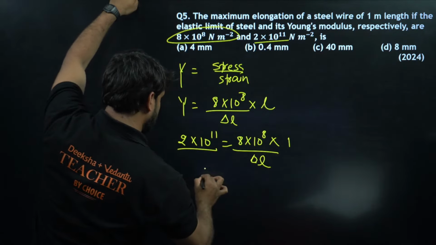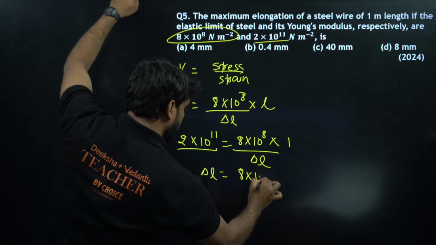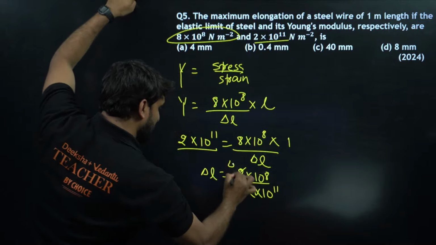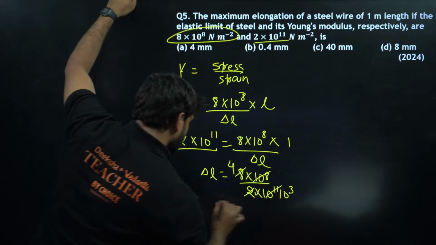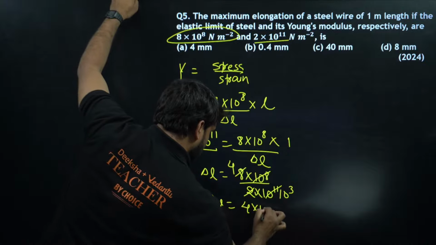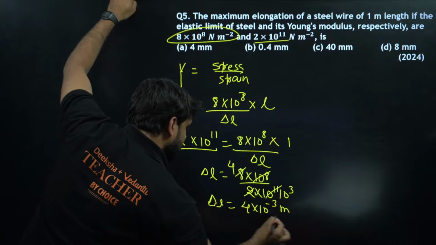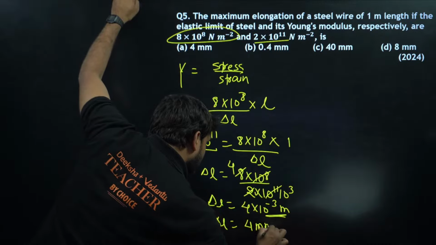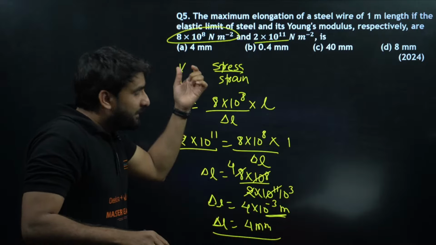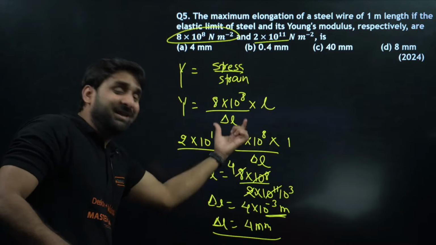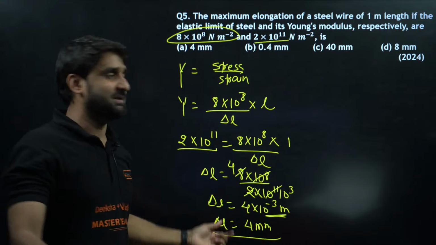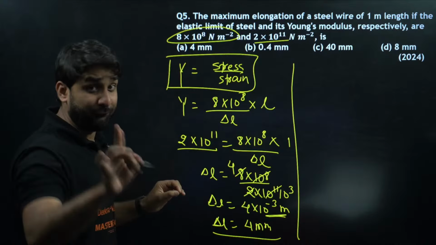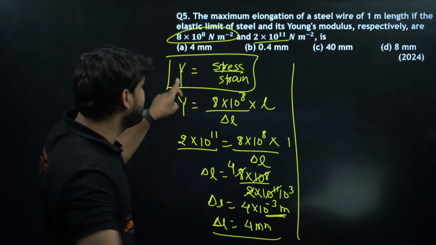So we want to calculate delta L. Delta L will be equal to 8 into 10 to power 8 divided by 2 into 10 to power 11. This 2 goes into 8 four times, and this is 10 to power 3, so delta L can be written as 4 into 10 to power minus 3 meter, which is equivalent to 4 mm. Answer. See, you don't require 3-4 more steps. You can get the answer directly. You have just written the formula. If you are confident about your physics concept, put the values.